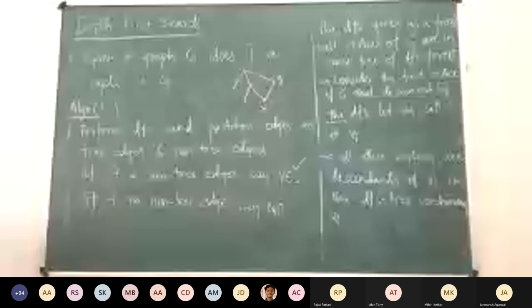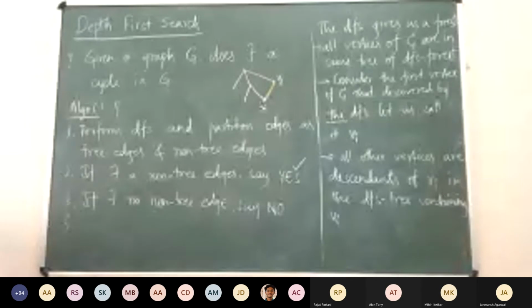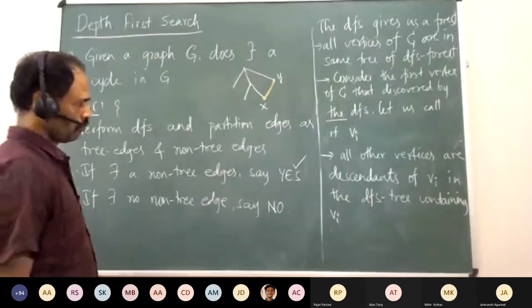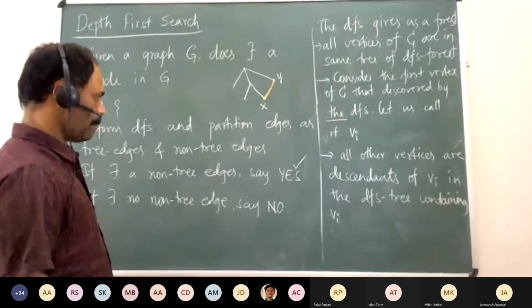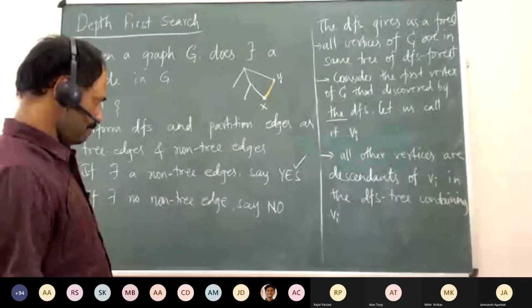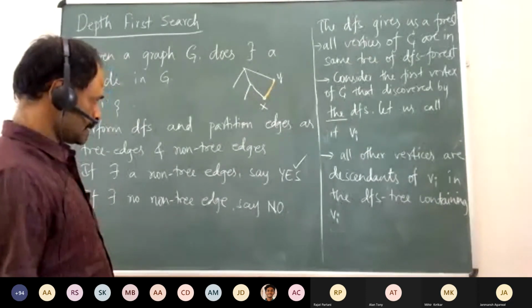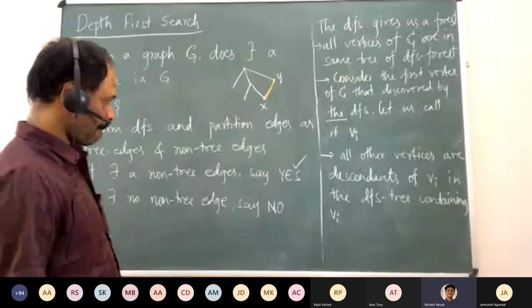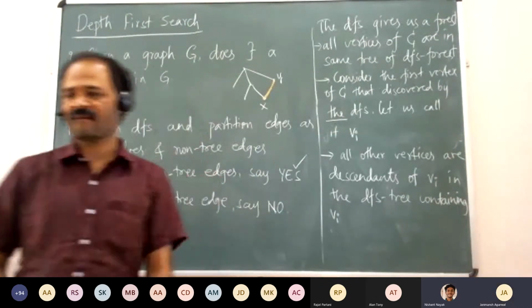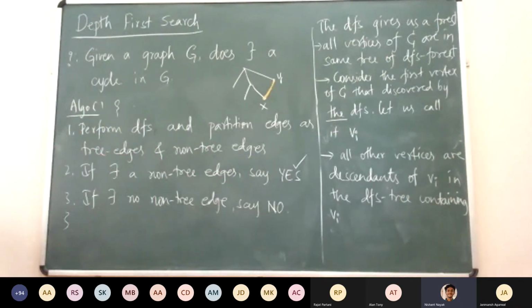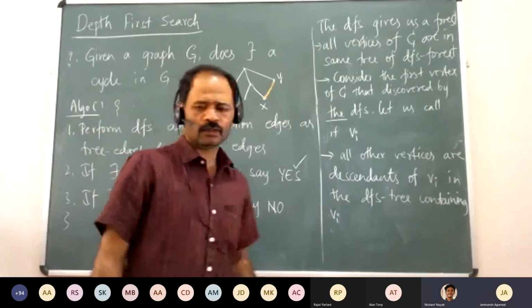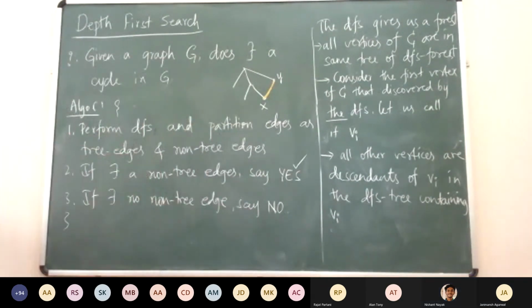Sir, can't we define a subtree with Vi as the root, and then all the other vertices in the cycle? Exactly, it is the same. You can even define the subtree, so all vertices are there as descendants. Good.